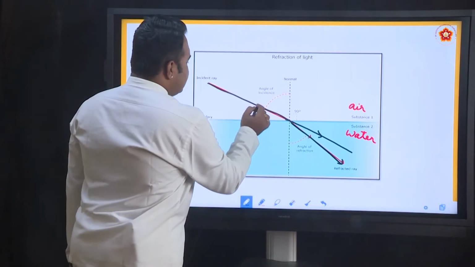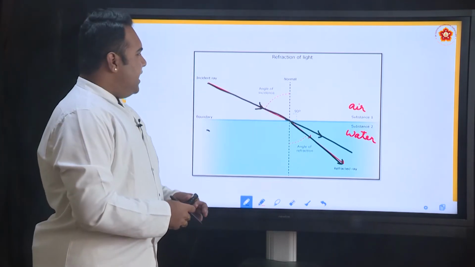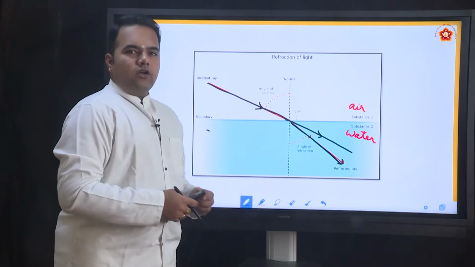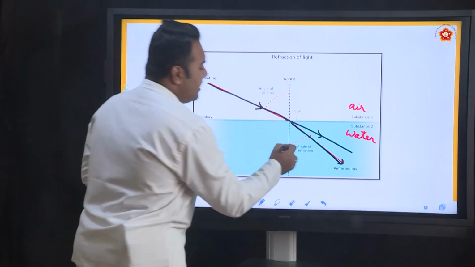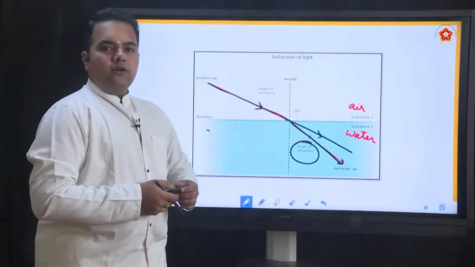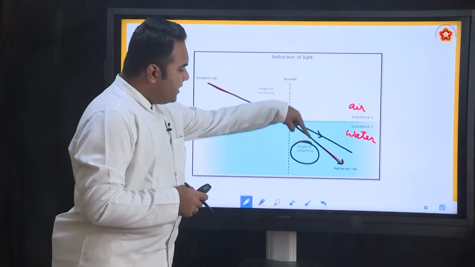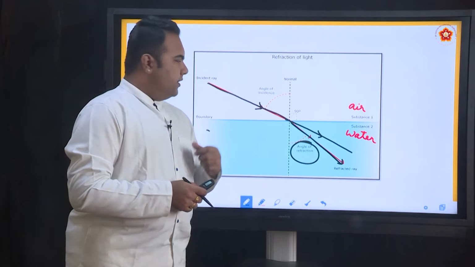So this is the incident ray of light, and the angle of incidence is defined as the angle between the incident ray and the normal. Similarly, angle of refraction now. So earlier we saw what is angle of reflection. Now we will be checking what is angle of refraction. The angle made by the refracted ray with respect to the normal is called angle of refraction.